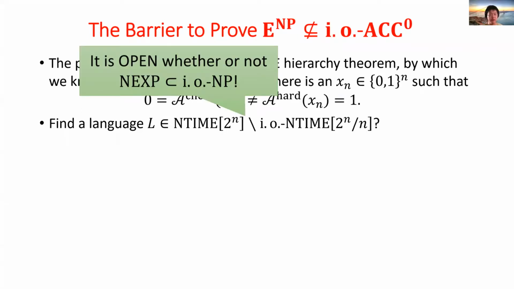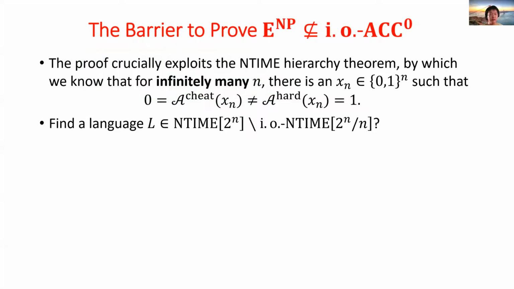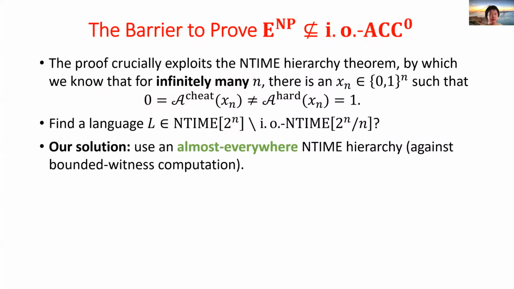Unfortunately, proving an almost everywhere NTIME hierarchy is also a notoriously hard open question. It is even open whether NEXP is in infinitely often NP. Luckily, looking at the literature, we find that there is an almost everywhere NTIME hierarchy theorem against bounded witness computation.